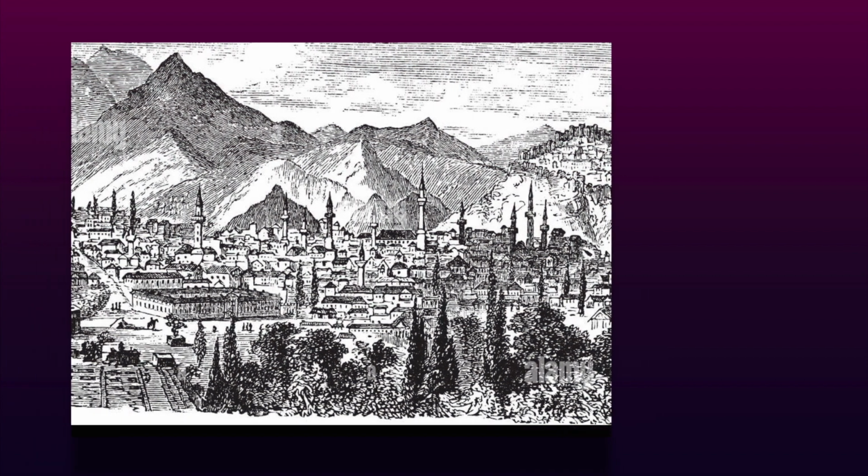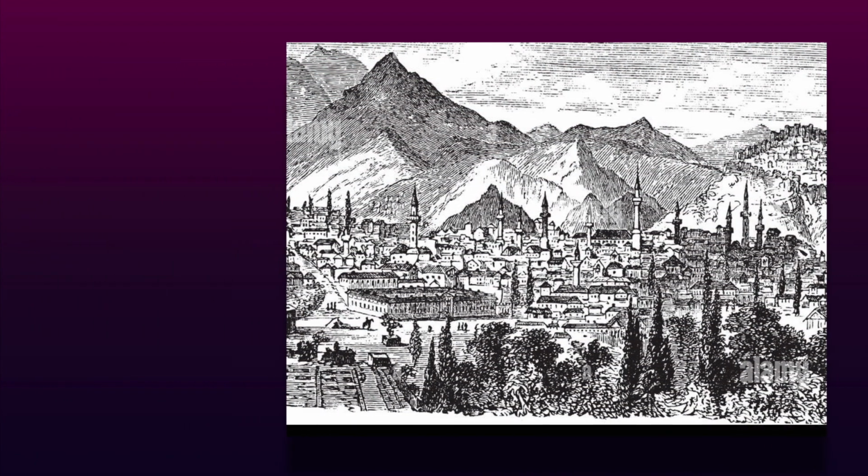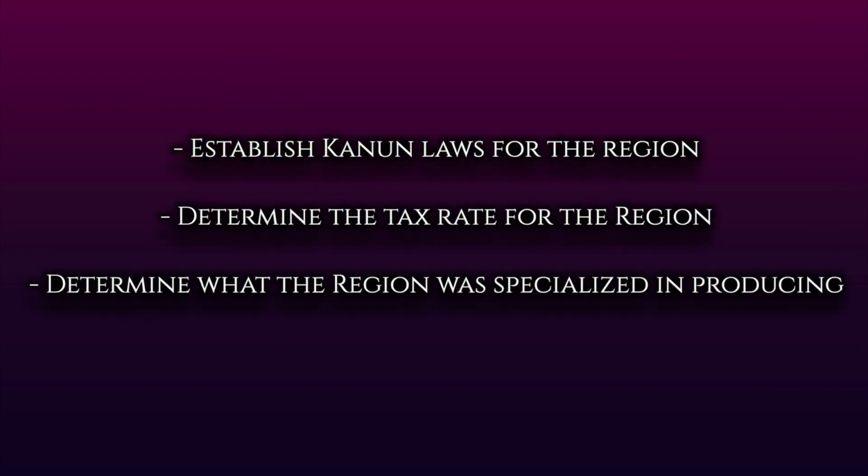Then the slow process of translating local laws and financial systems was conducted by the surveyors in order to, first, establish common laws for the region, second, determine the right amount of tax the region was able to pay, and third, what the region was specialized in producing. By the end of the survey process, Ottoman officials would get a good idea of how things were going to be run in the region.